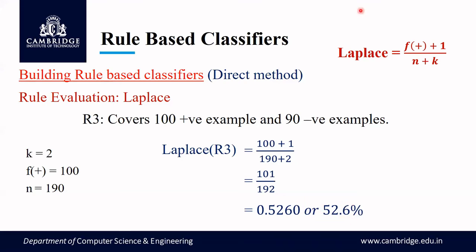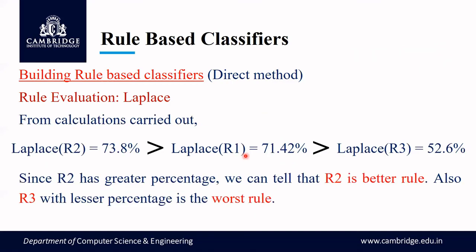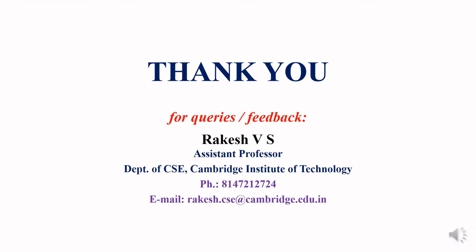Now among the three, which rule is better? The rule which has the highest Laplace value or the highest percentage, right? The Laplace value for R2 is 73.8, which is greater than R1 and R3. So since R2 has the greater Laplace percentage, we can tell that R2 is the better rule, and R3 with the lesser percentage is the worst rule, correct. So this is how you calculate Laplace values, and this is how you can use Laplace as an evaluation metric during rule growth.